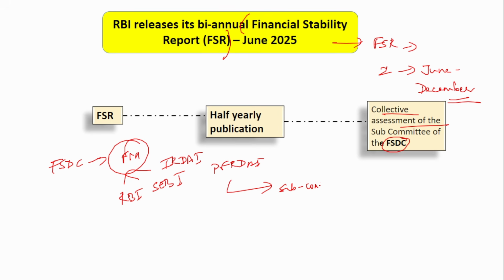So all the people from these regulators will also be present in this FSDC, and also there is a subcommittee of FSDC, and this subcommittee is headed by the RBI governor. So RBI governor heads this subcommittee. Okay. So the collection of all the data, everything, assessment, everything is done by the subcommittee of the FSDC. So here if you see how is the economy, how is the domestic economy, how is the foreign economy, and how is the financial system in India, whether the banks have enough adequate capital, whether the insurance companies have adequate capital, all this is assessed, and that is being released in this form FSR, that is Financial Stability Report.